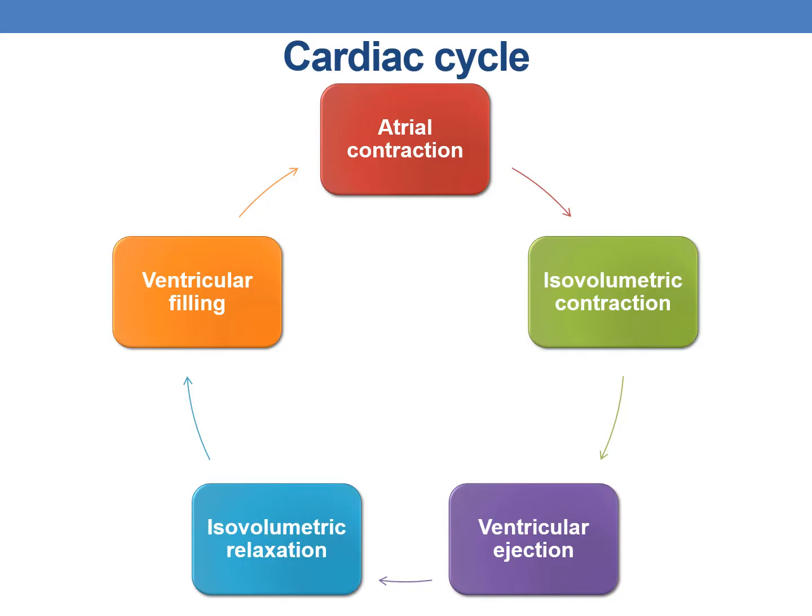Coming to the various phases of the cardiac cycle. The first one is atrial contraction, next isovolumetric contraction, next ventricular ejection, next isovolumetric relaxation, and next ventricular filling, and again atrial contraction. These are the various phases of the cardiac cycle.